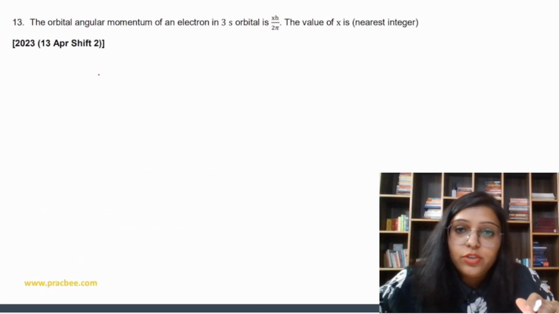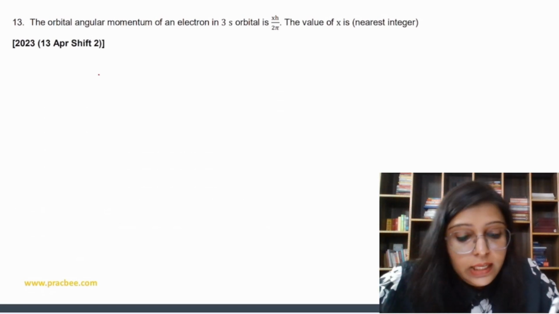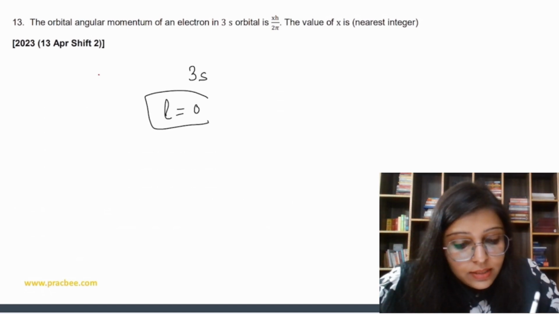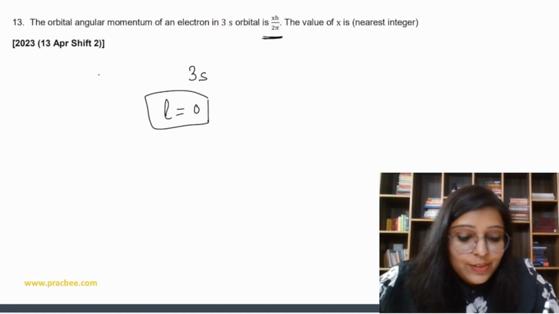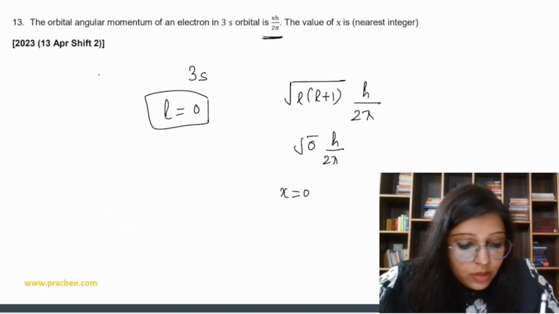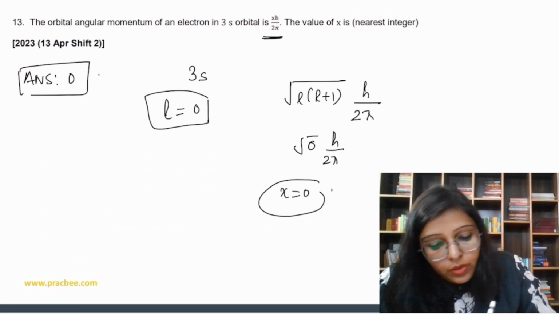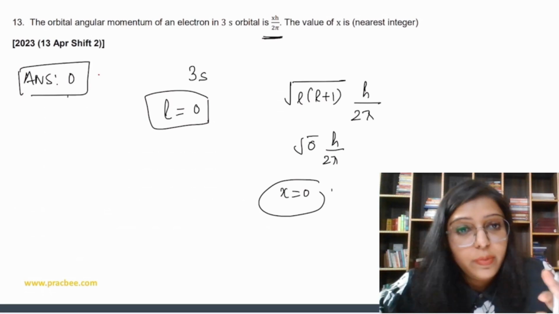So the question is: the orbital angular momentum of an electron in 3s is x h over 2 pi. Since it is orbital, the value of l is 0 for s. So we can write under root l(l+1) h over 2 pi, so it is under root 0 h over 2 pi. So the value of x is equal to 0. So the answer is 0. Okay, so questions will be direct.